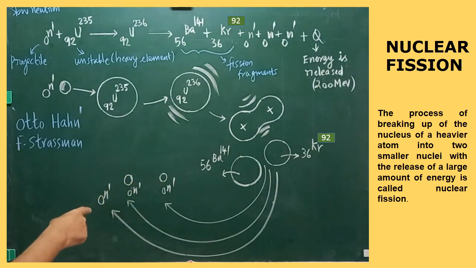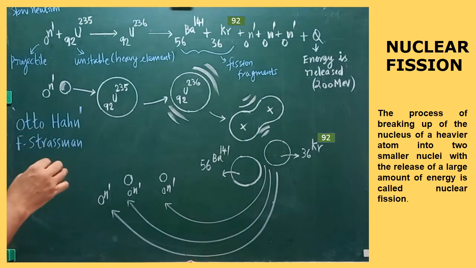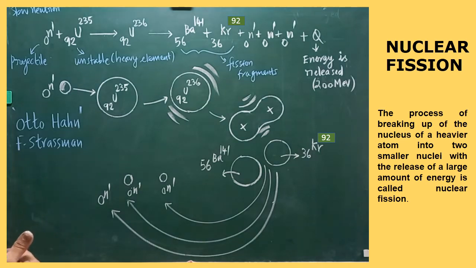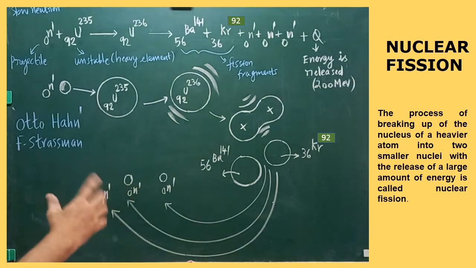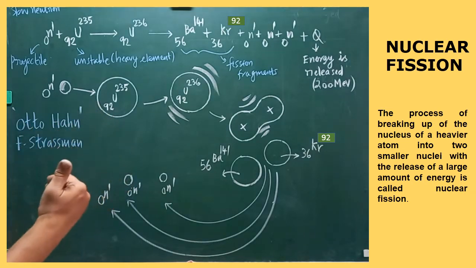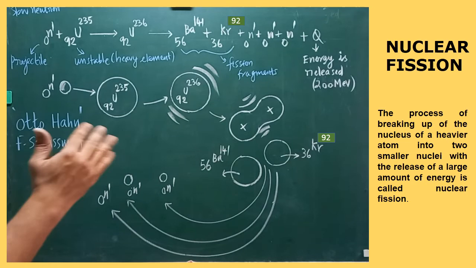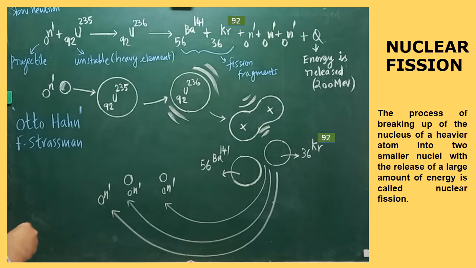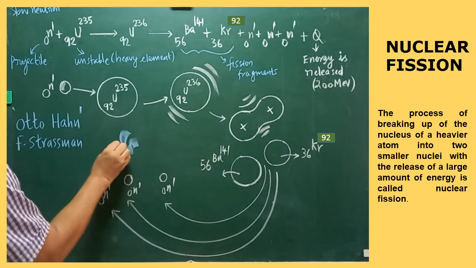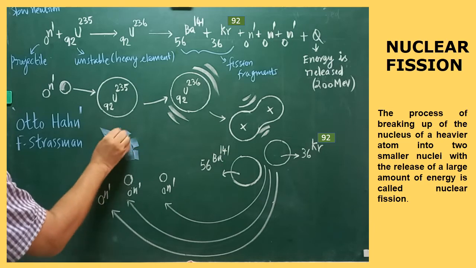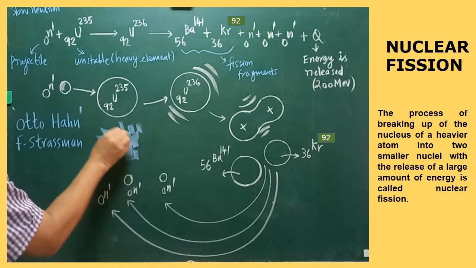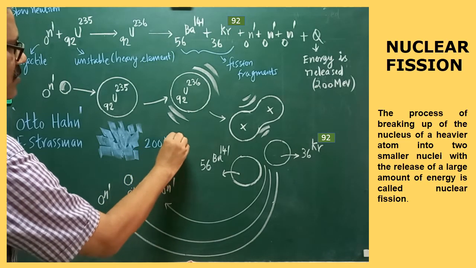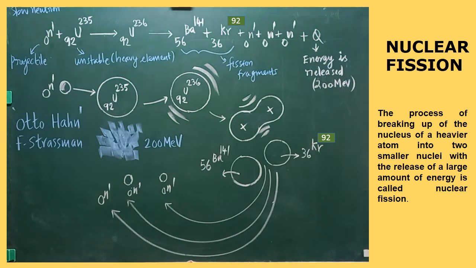These 3 neutrons are the main sources for conducting the next successive steps in the nuclear fission process. Are you clear? These 3 neutrons will act as projectiles to continue the chain reaction in the nuclear fission process. After the entire process is over, some amount of energy will be released. That energy may be in the form of heat, light, or sound. On the whole, the total energy release is 200 million electron volts.